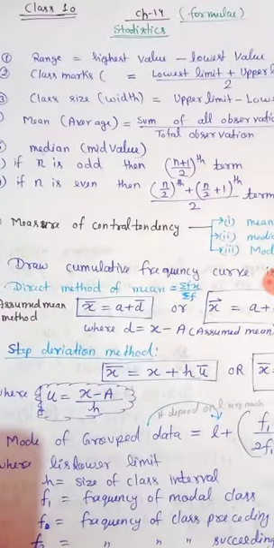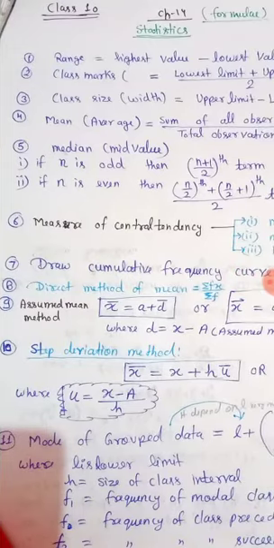This formula directly we can use: summation fx upon summation f. Now the assumed mean method. In assumed mean method, we first assume our mean, just we assume the mean. Then we have to subtract it from each observation. Then we add all the data and we find its mean, that is we will get d bar.